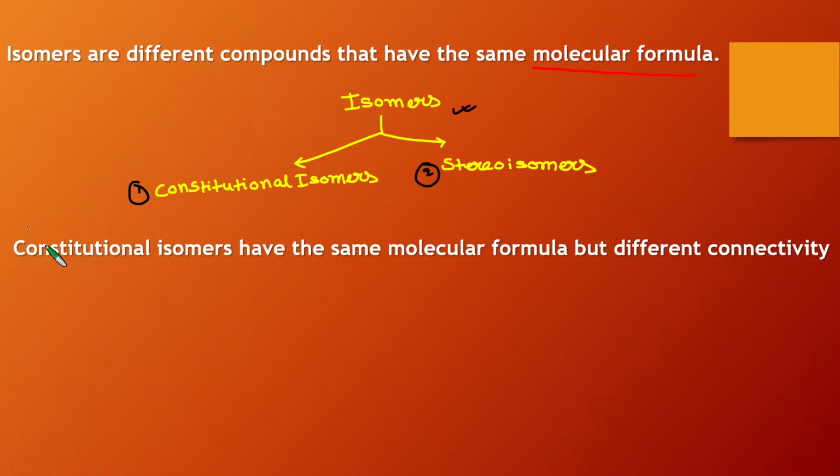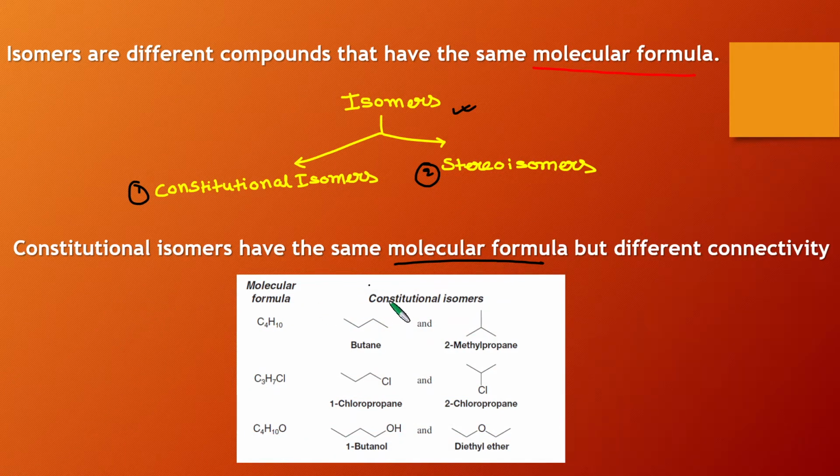Now come to the constitutional isomer. Constitutional isomers have the same molecular formula, however they have different structure or different bond connectivity. So let's understand it using some examples. Here you can see two structures, one is butane and another is 2-methyl propane. If you see the molecular formula of these two structures, they are the same, C4H10. However, they have different structures, so that's why they are constitutional isomers.